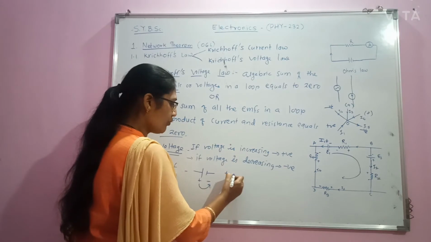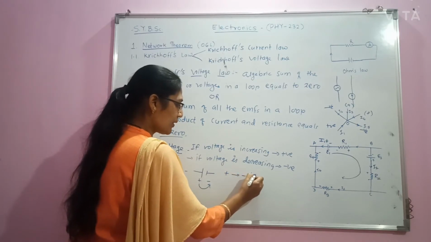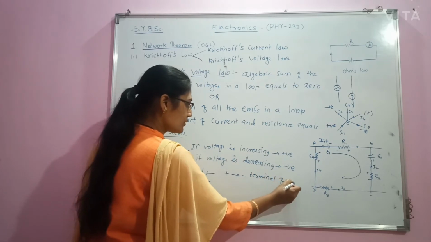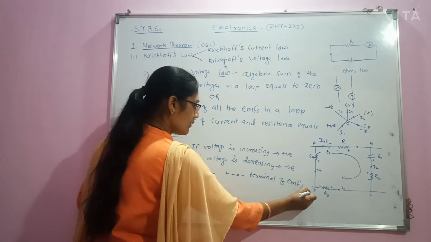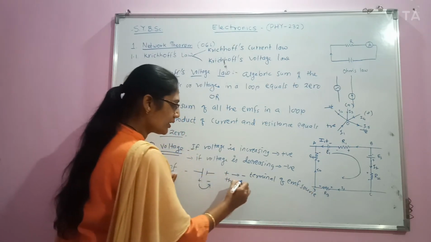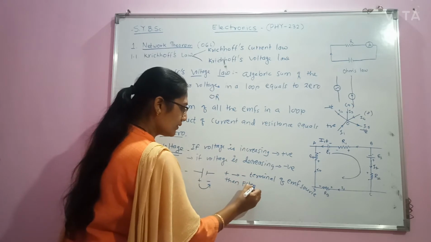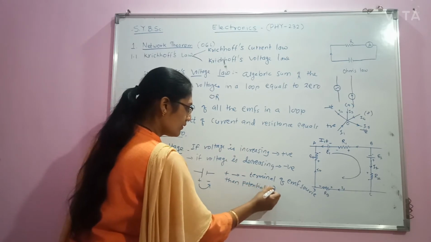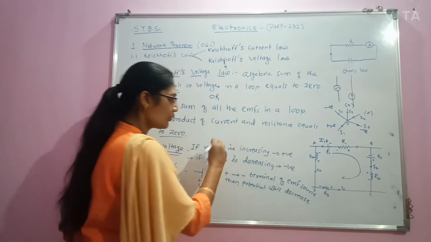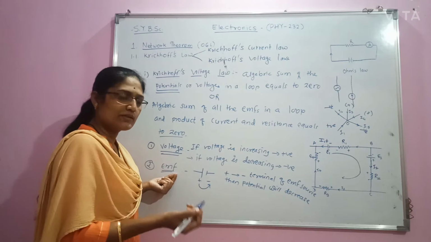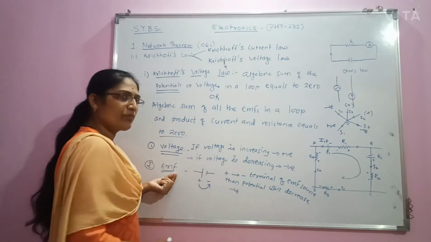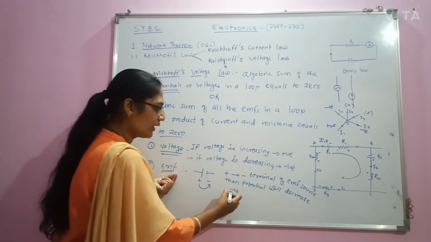If we move from positive to negative terminal of the EMF source, then potential will decrease. And just now we have seen, if potential is decreasing, we are using a negative sign for it. So such type of EMF will be denoted with a negative sign.